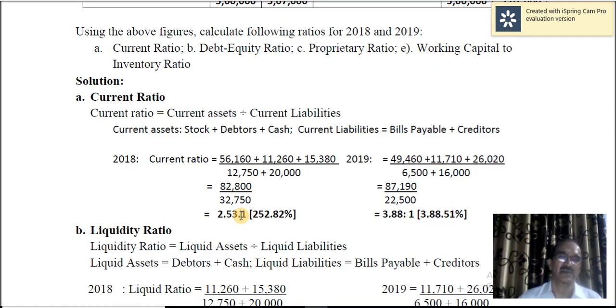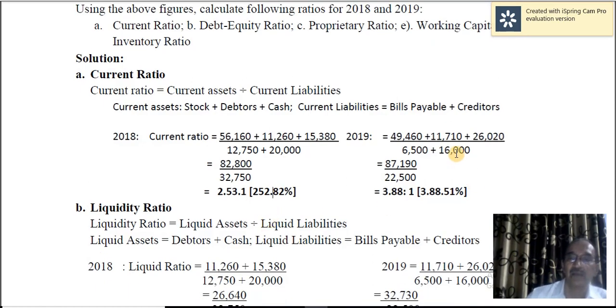So current assets are 2.53 times the current liabilities. So it appears to be a good ratio when compared to the standard ratio. If you calculate it in percentage terms, it will be 252.82%. Current assets are 252% of current liabilities.